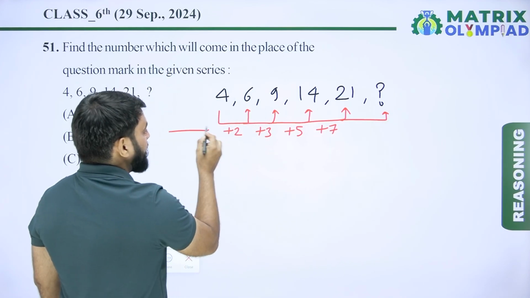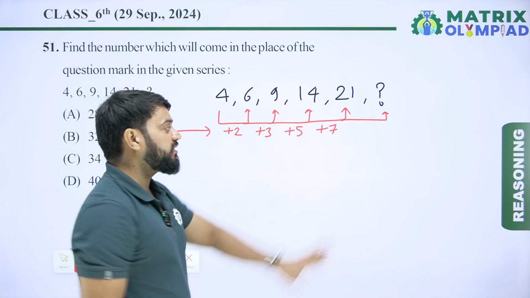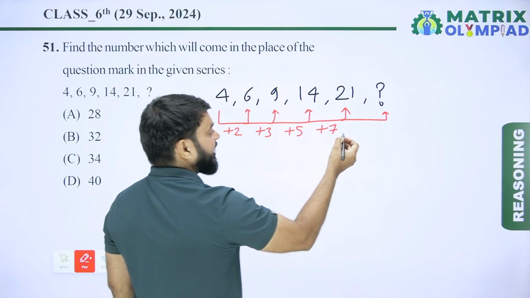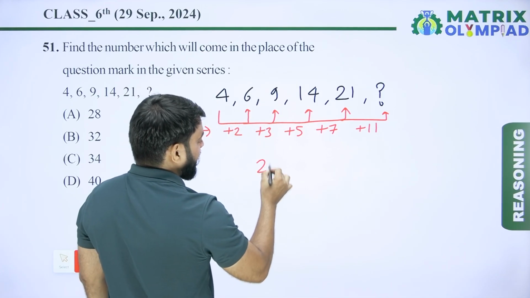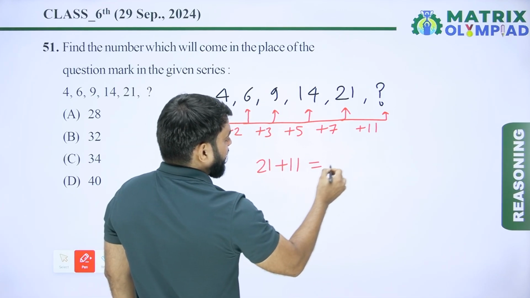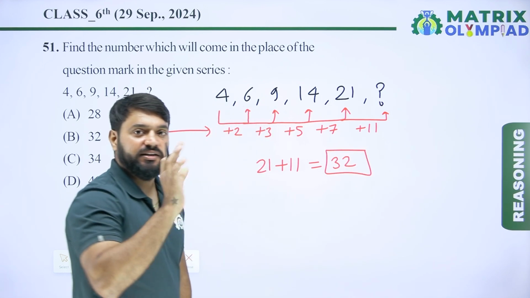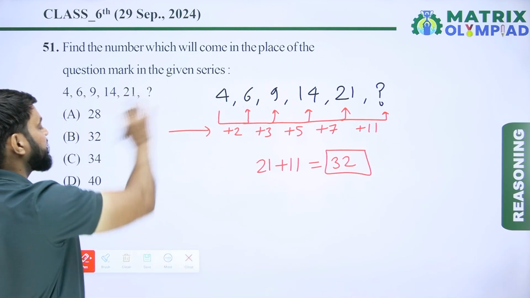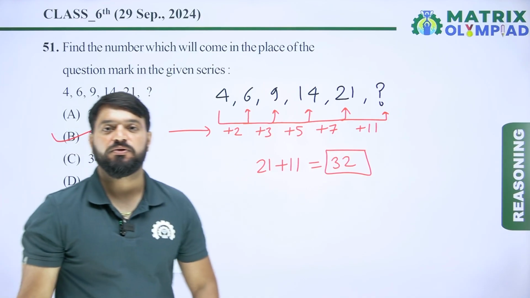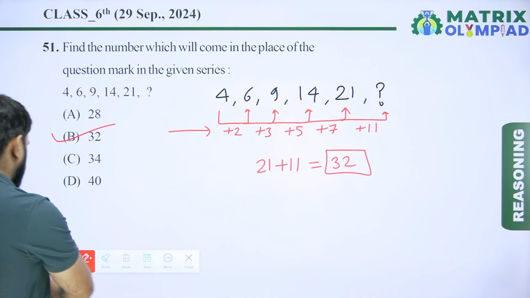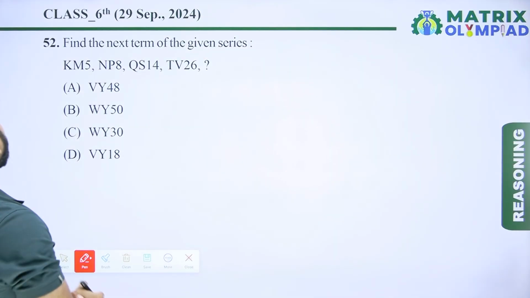So this is the prime number sequence: plus 2, plus 3, plus 5, plus 7. Now next after 7, the next prime number is 11. So 21 plus 11 is 32. So 32 is the next term of the given number series. So here option B is the correct answer of this question. Let's move on to the next question. So now the next question is question number 52.